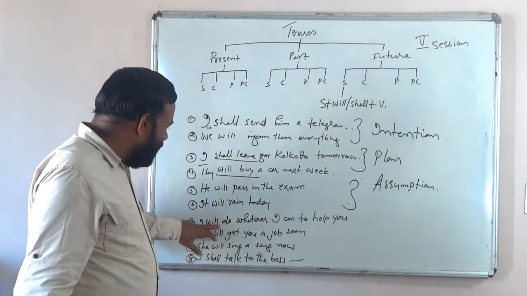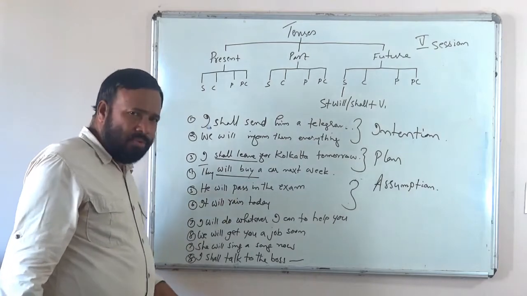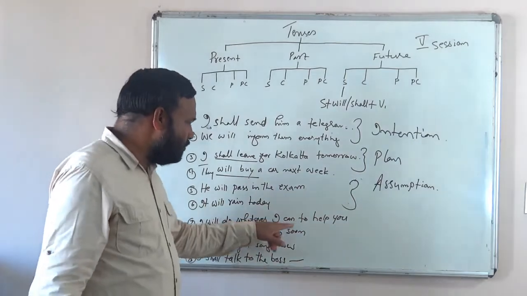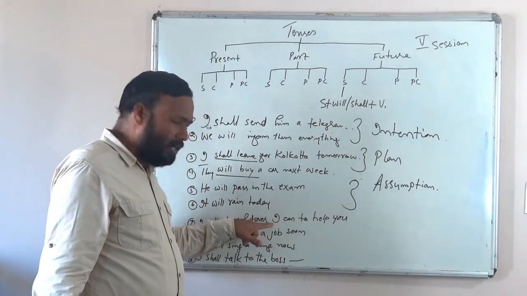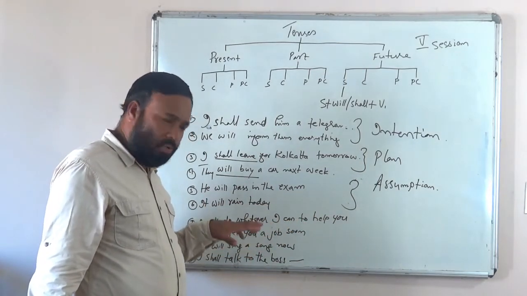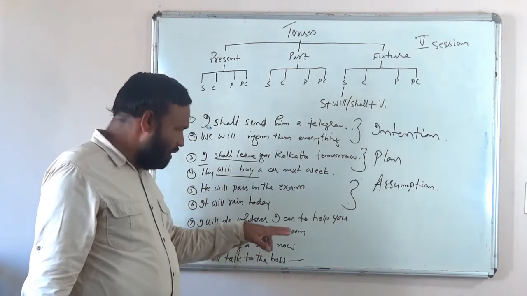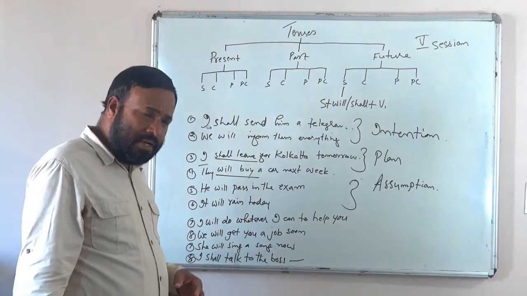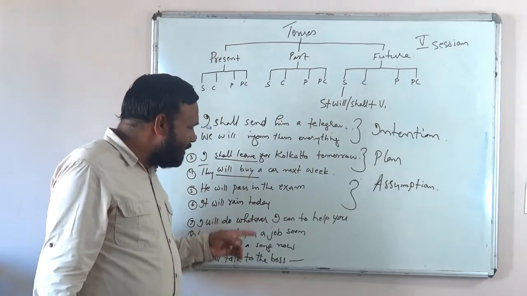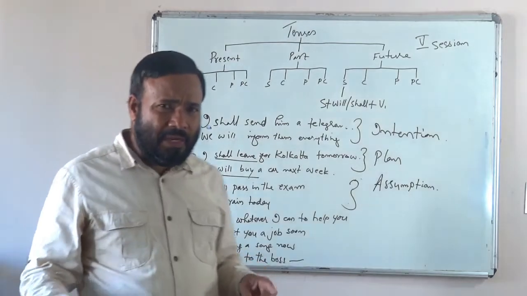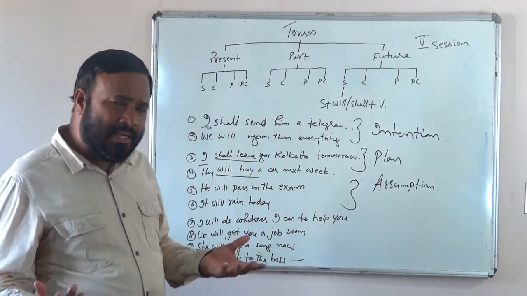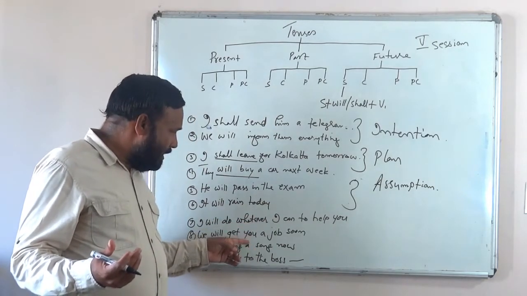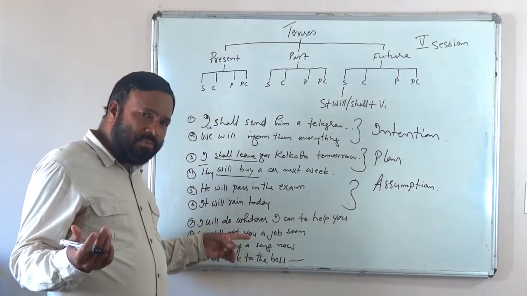So, I will do whatever I can to help you. There also, what does this sentence convey? Willingness, promise, offer, all kinds of ideas in some. All these are combined also. Different kinds of ideas are combined. I will do whatever I can to help you. Your willingness is shown there. A kind of offer you are making, and your readiness to do something.